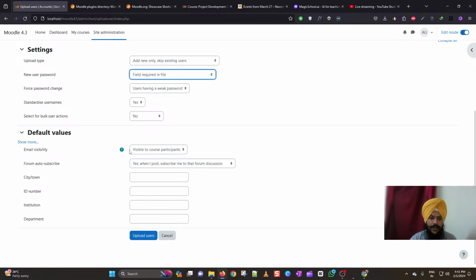First is the email visibility. You can make the email visibility of these users visible to course participants. There are other options, like you can keep it hidden from everyone so that their email will not be visible to anyone, or you can make it visible to everyone on your Moodle site. But for this demonstration, I suggest that you keep it only to the course participants so that the users within the same course can see the email address of other students in that course and not from everyone else.